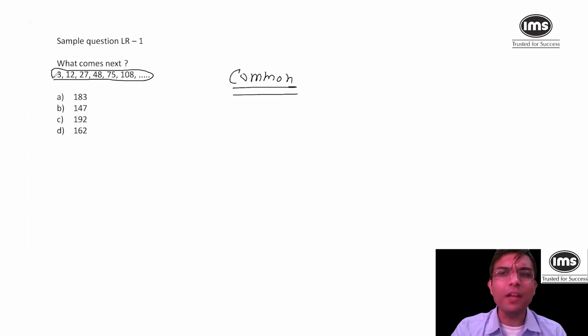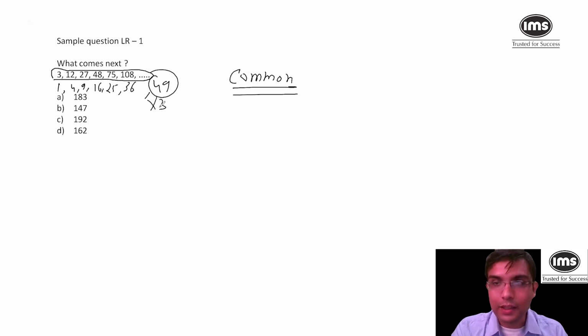And then I said, let me divide this series by 3. So it is 1, 4, 9, 16, 25, 36. Now things are very clear, very visible. These all are perfect squares. So the next number will be 49, but because it was divided by 3, it has to be multiplied by 3. So 49 threes are 147, which is my answer.